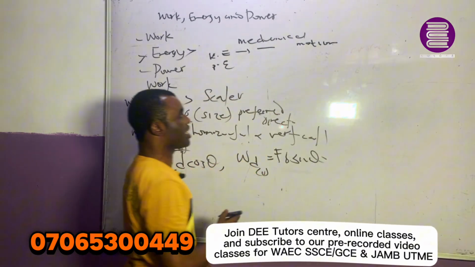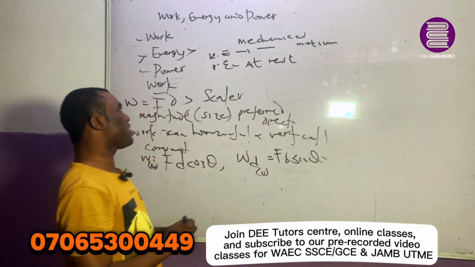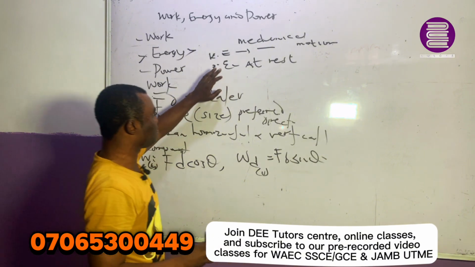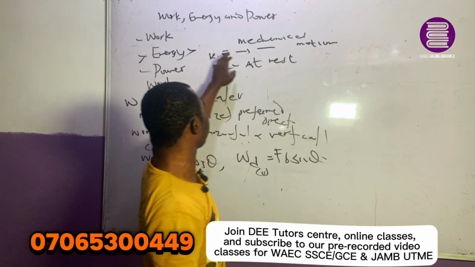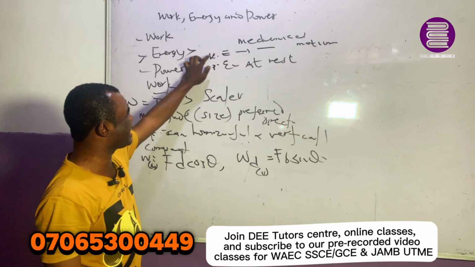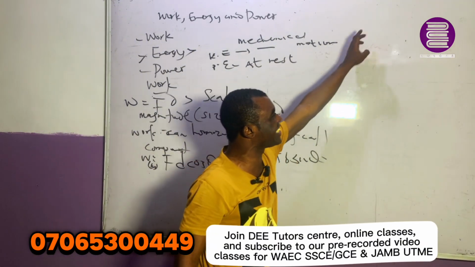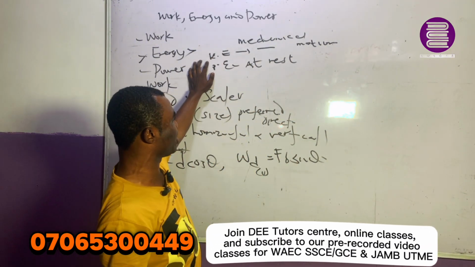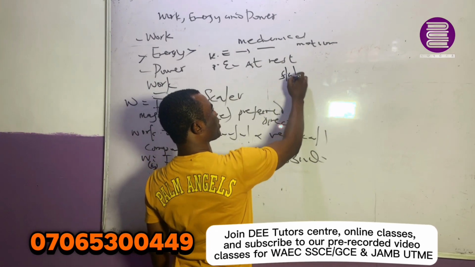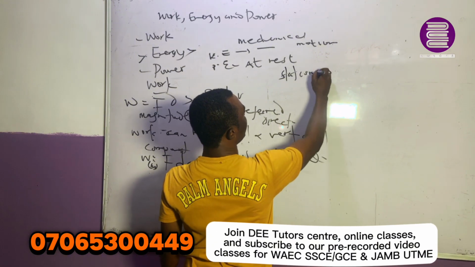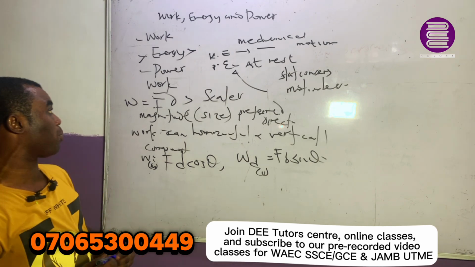Let's use motion, for instance. Then potential energy is energy at rest. So whenever energy is at rest, we say it exhibits potential energy. When we say energy in motion, we can say it is kinetic energy. So whenever a body is in motion, we can say it has kinetic energy. When a body is at rest, not moving, stationary or motionless, we say such a body exhibits what we call potential energy.